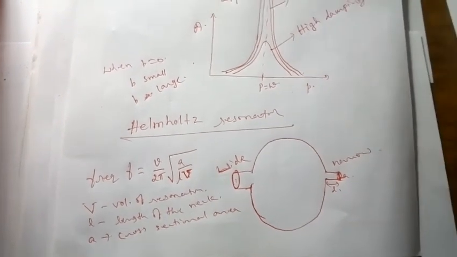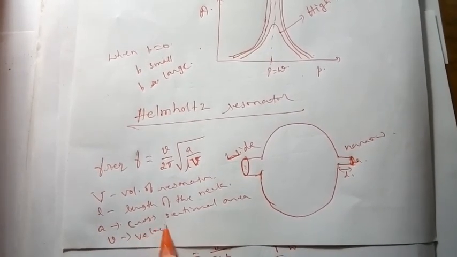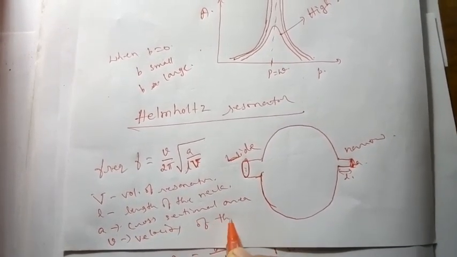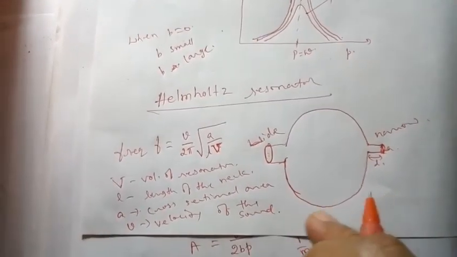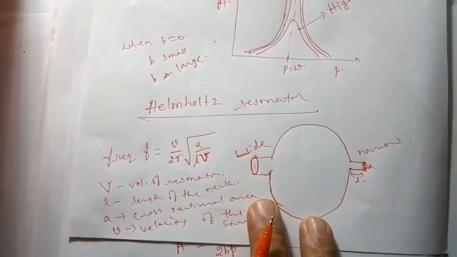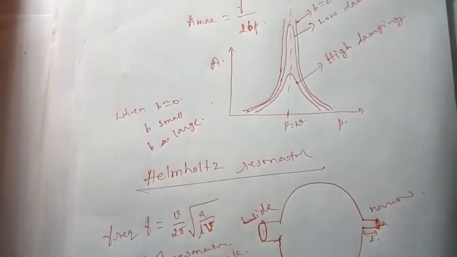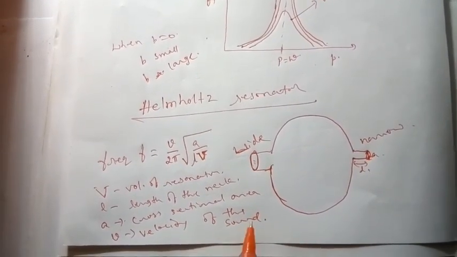And v is the velocity of sound. This is how the frequency of the Helmholtz resonator is defined.